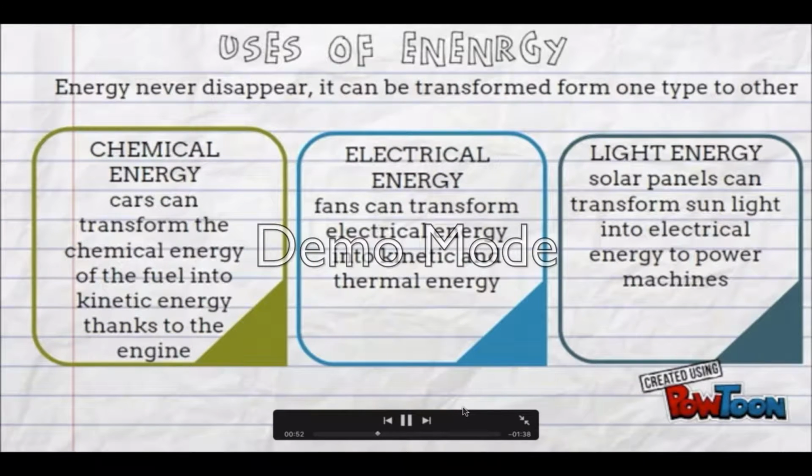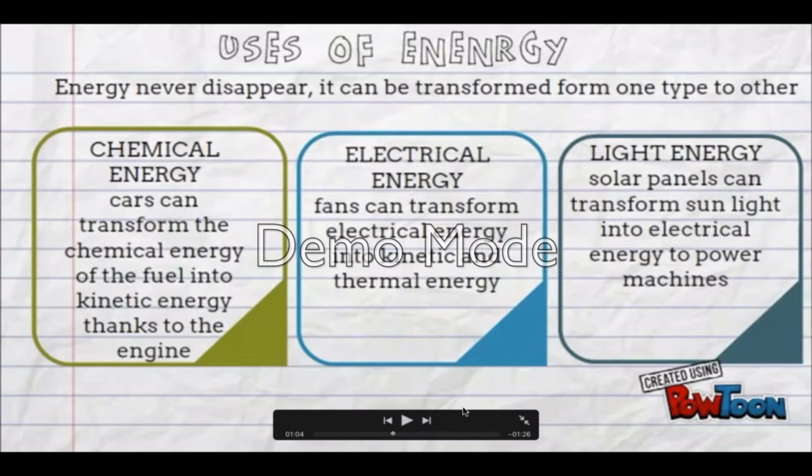As you probably know, energy never disappears. It can be transformed from one type to another. For example, the thermal energy can transform the chemical energy of the fuel into kinetic energy thanks to the engine. Also, people can do the same. For example, we take the chemical energy of this food, and thanks to our muscles, we transform it into kinetic or potential energy. Electrical energy is transformed as well.